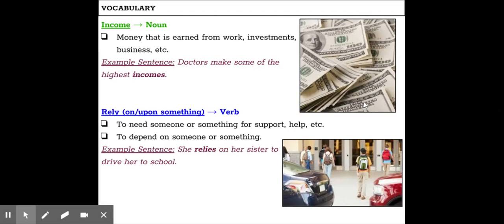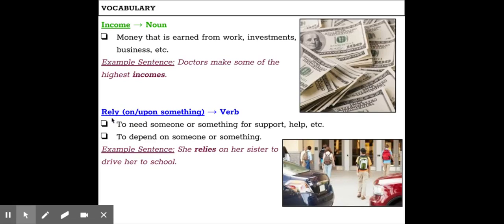The next vocabulary word that we have is income. It's a noun. It's money that is earned from work, investments, business, etc. So you have a job, it's the money that you make from that job. Example sentence: doctors make some of the highest incomes.